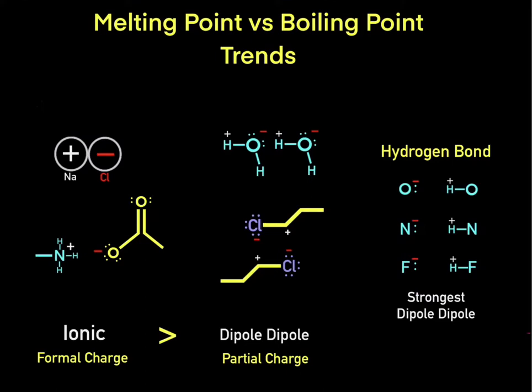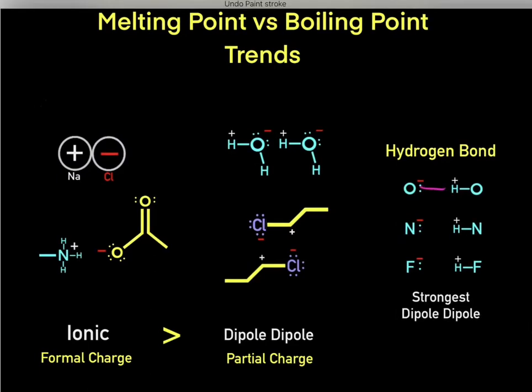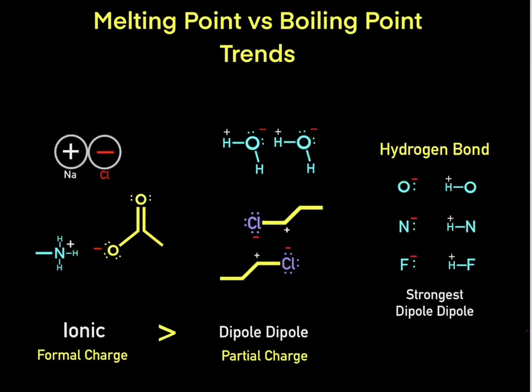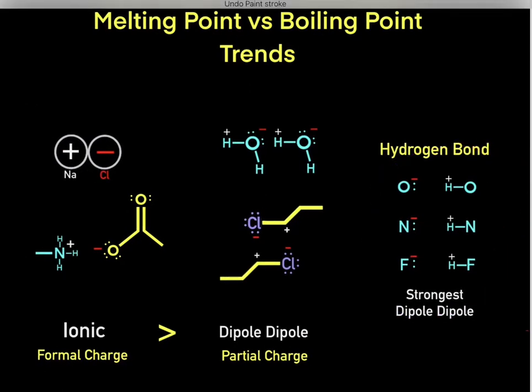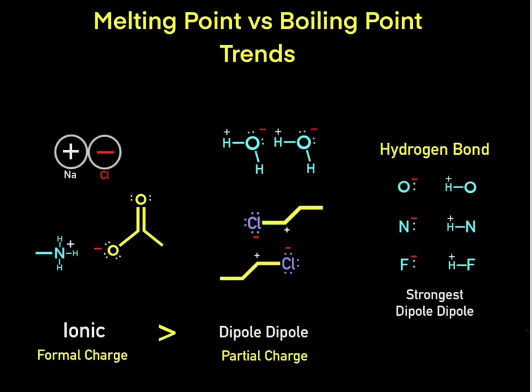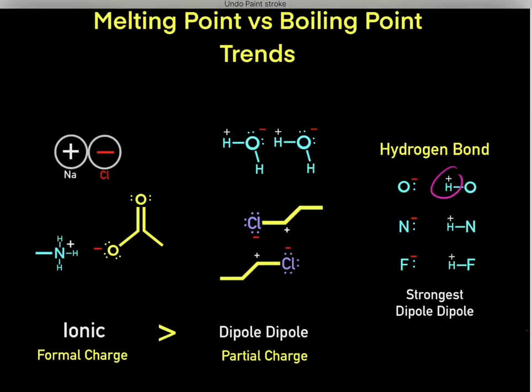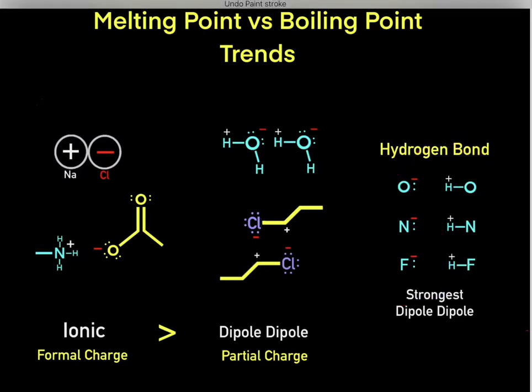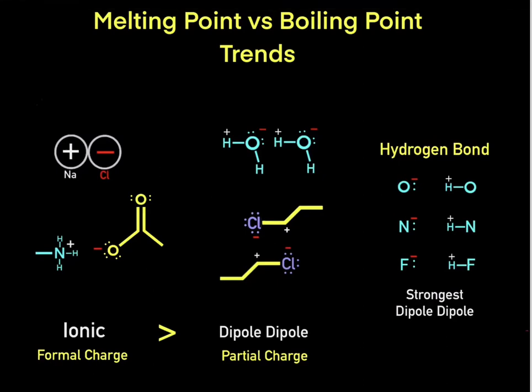Whenever we have interactions between any of these donors and acceptors, we form a hydrogen bond. For example, between these two compounds, between these two compounds, you can think of any combination, we form a hydrogen bond. These are very strong partial charges. These are all very strong partial negative charges, and these are all very strong partial positive charges. So they're going to form very strong interactions. Any of these combinations of hydrogen bonds are going to form very strong dipole-dipole interactions.